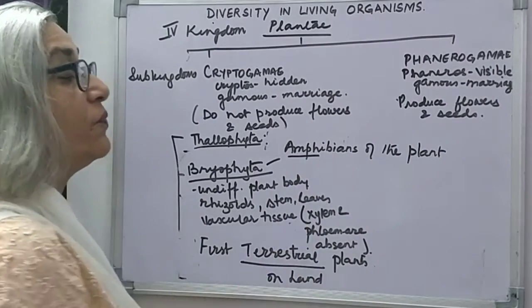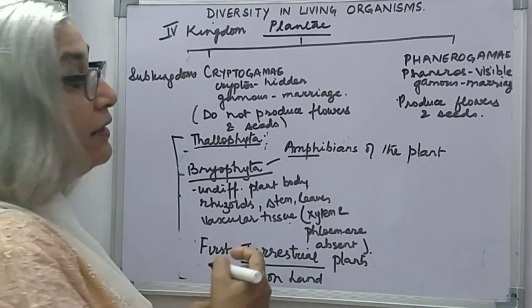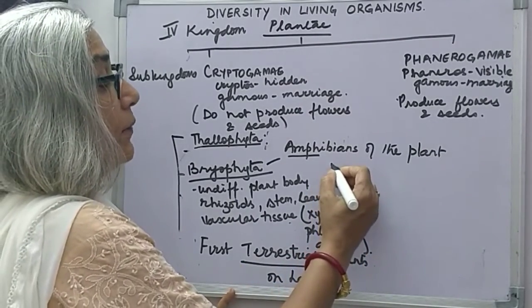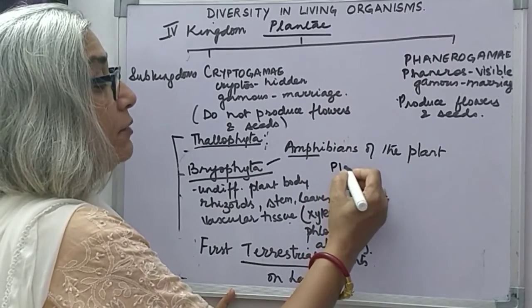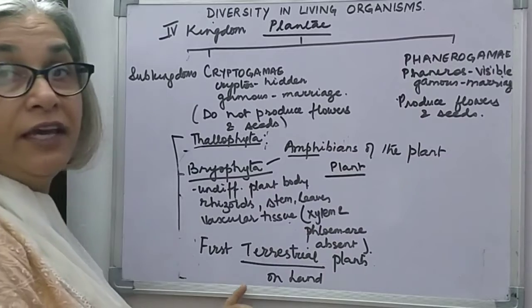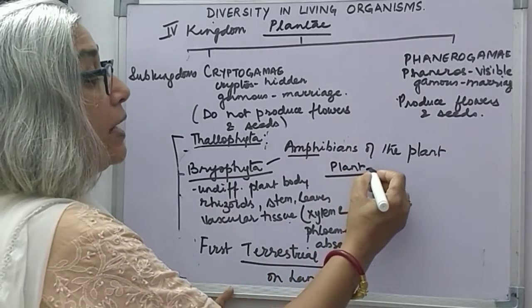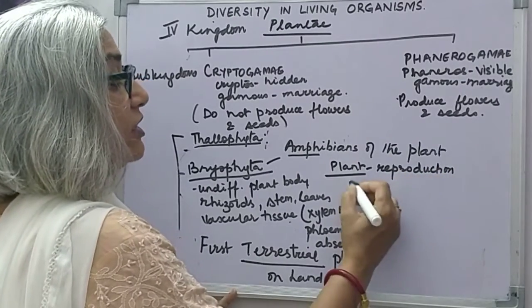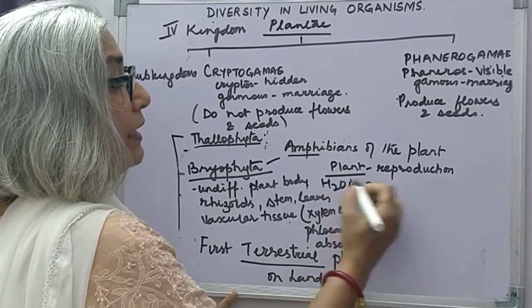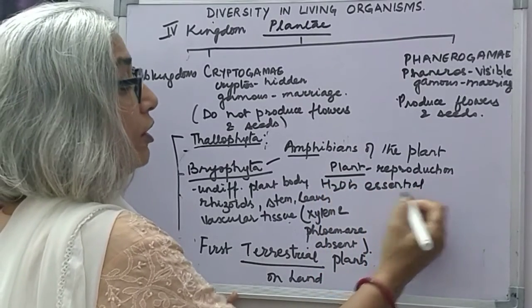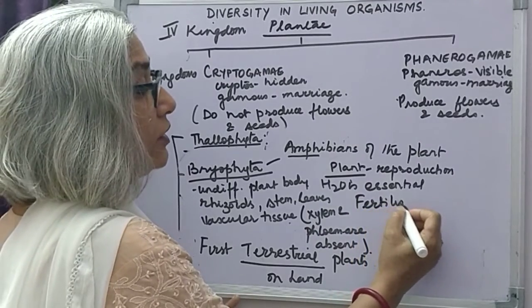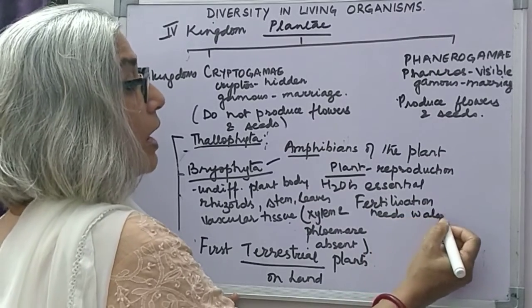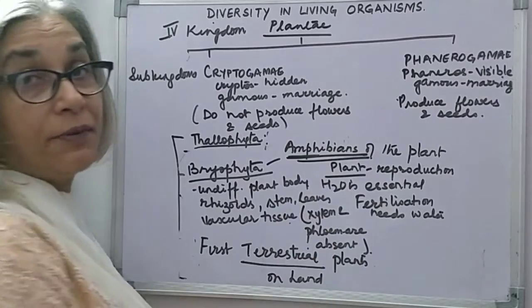Amphi means both. That is, they complete their life cycle both on land and in water. That is, their major part of the life cycle is on land, but for reproduction, water is essential. Water is essential for reproduction because fertilization needs water. That is why they are called amphibians of the plant kingdom.